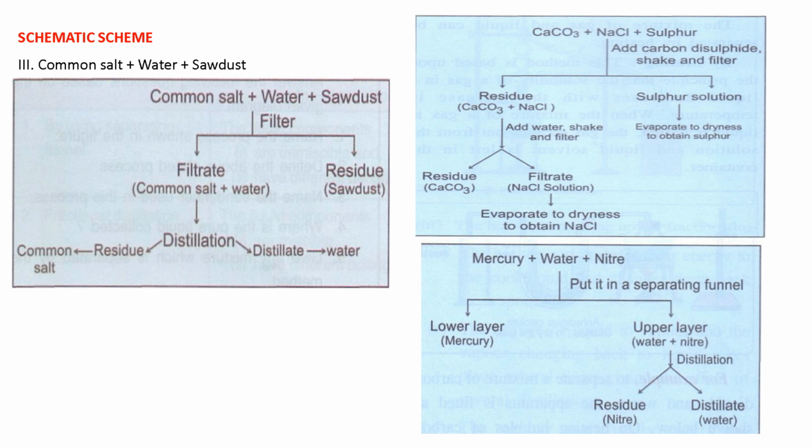Then the next, mercury plus water plus niter. How will we separate this? Put it in a separating funnel, because mercury and water are immiscible liquids. Lower layer is mercury, upper layer is water plus niter. Then distillation: residue is niter, distillate is water. So in this method we can separate all these mixtures.